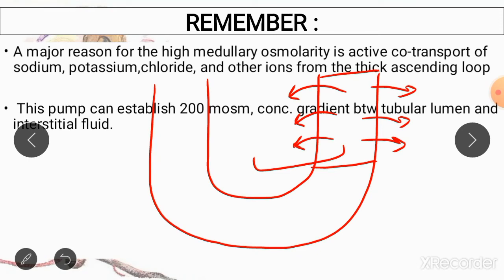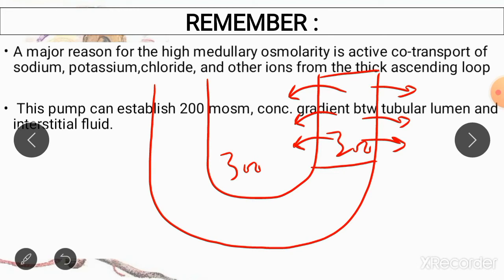This means that it is going to throw out ions and solutes from the nephron into the renal medulla until there is a difference of 200 milliosmoles between the renal medulla and the nephron. Let me explain. Suppose the initial osmolarity between the renal medulla and the nephron is 300 milliosmol. Both of them are at 300 milliosmoles.